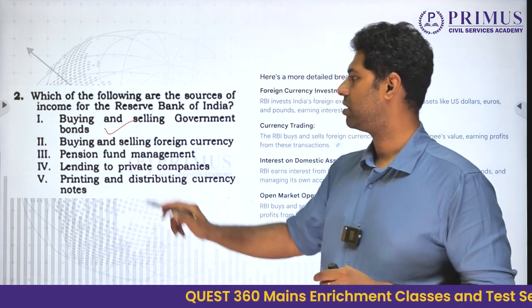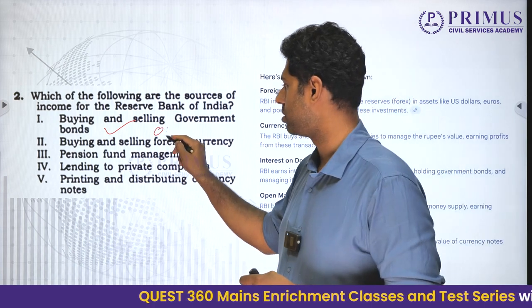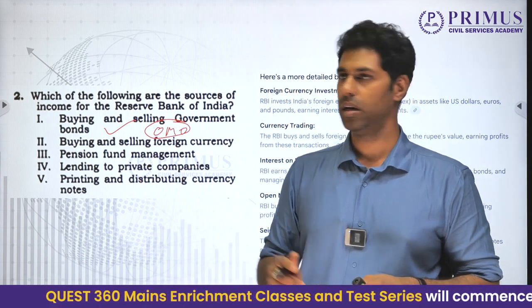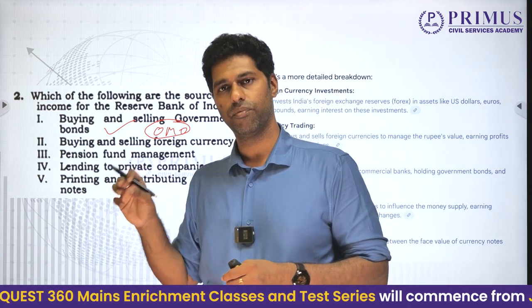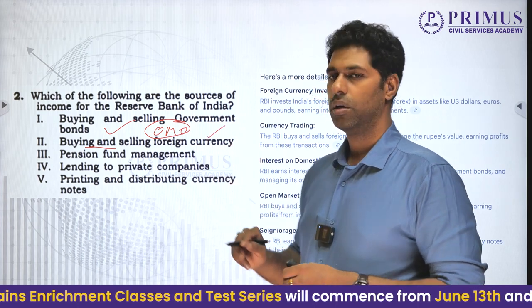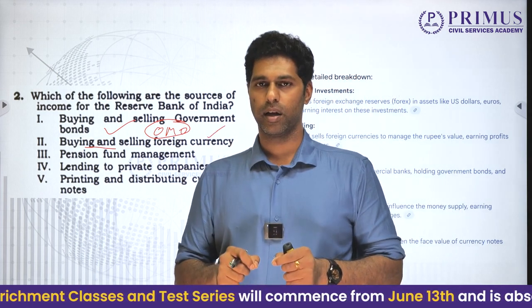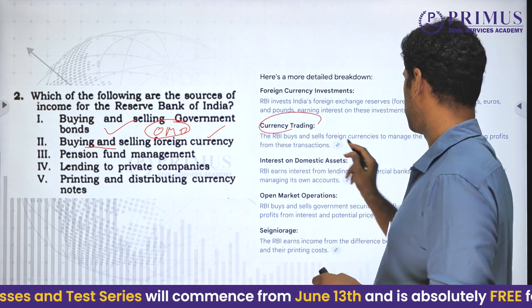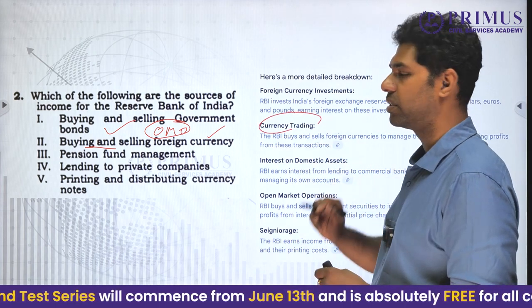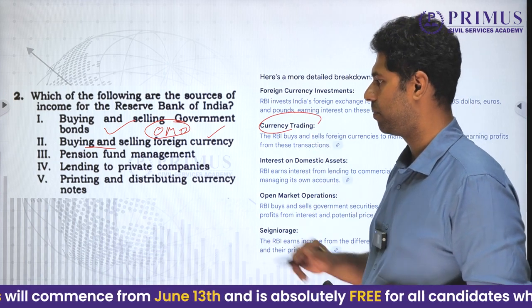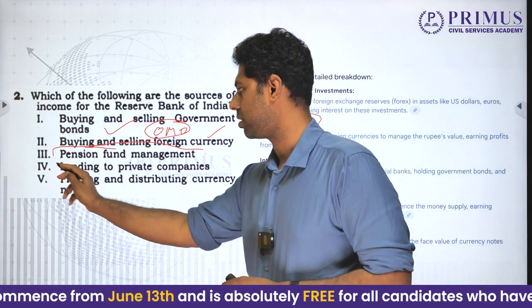RBI is dealing with buying and selling of government bonds, OMO operations, and for every OMO operation, RBI charges a fee, right? Definitely they are earning income from this. Buying and selling of foreign currency, Forex, is also the prerogative of RBI, and they charge a transactional fee for this, right? Currency trading, RBI buys and sells to manage, earning profits from these transactions. They also make profits from this. Foreign currency investments. Pension fund management.